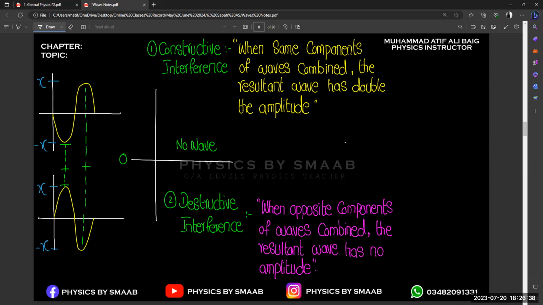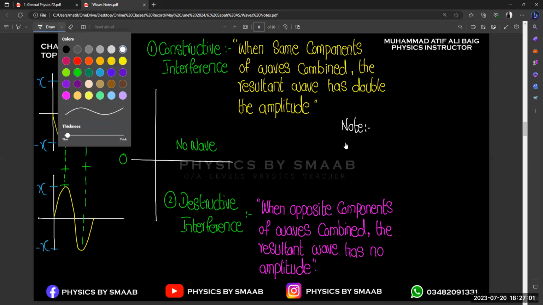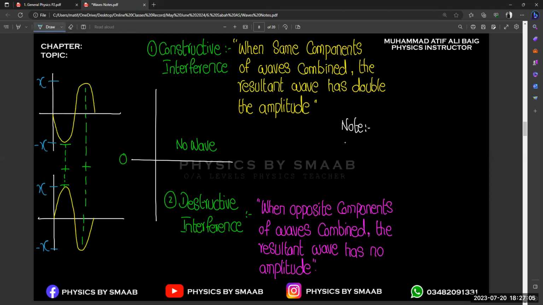And one more important thing is that, let's suppose they ask whether it is possible to apply the law of superposition on transverse and longitudinal waves. It is possible that we can easily apply the law of superposition on both transverse and longitudinal waves, right? It is not for transverse only, it is also for longitudinal, right? So one important note is that this